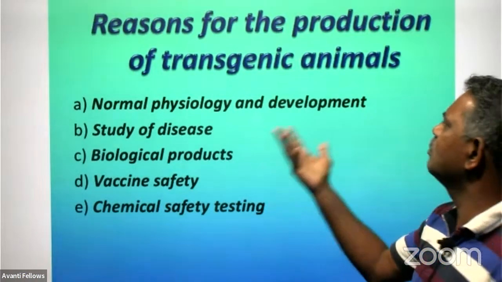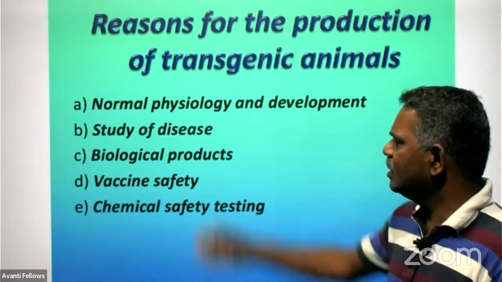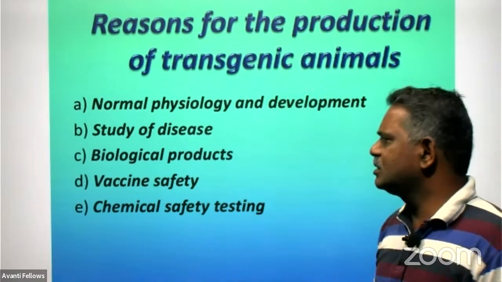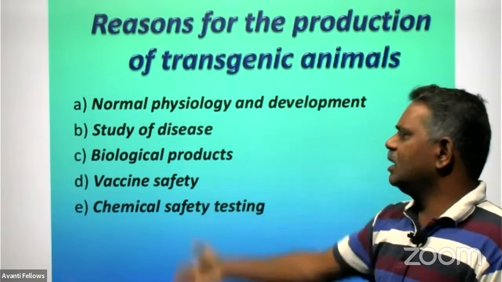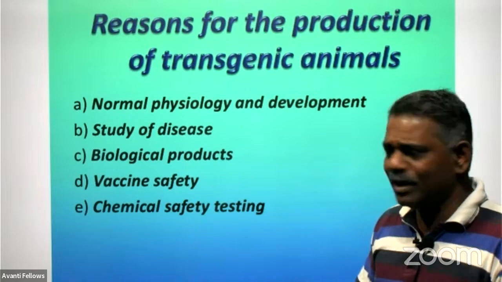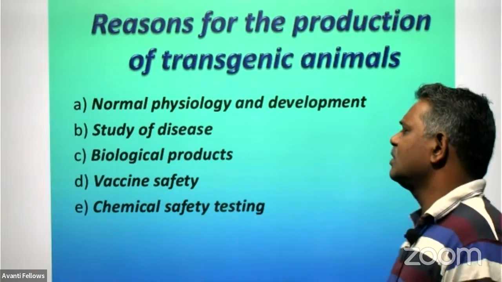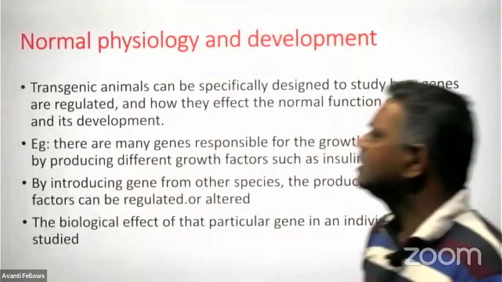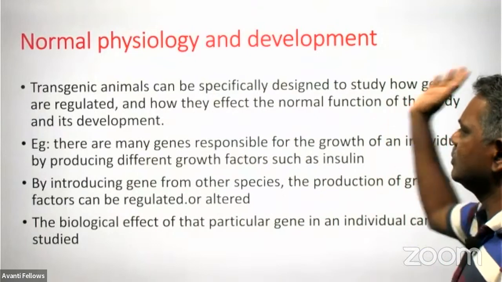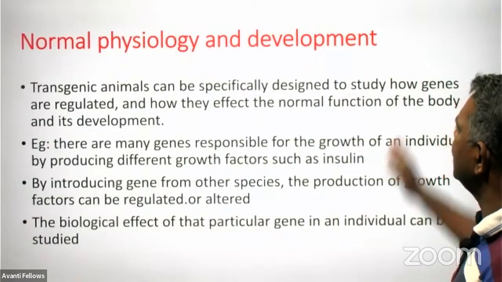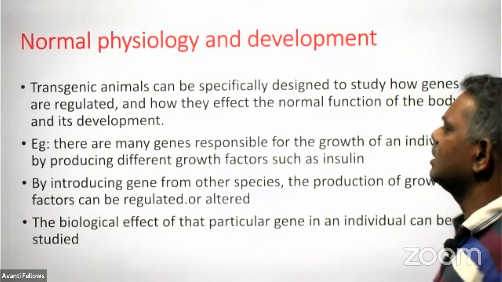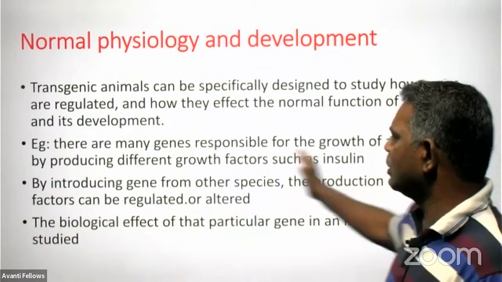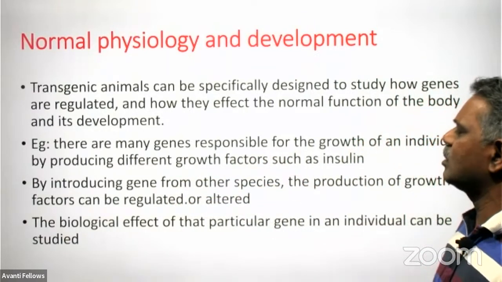Then see the reasons for the production of transgenic animals. For what purpose do we have to produce such types of animals? To study normal physiology and development, to study different kinds of diseases and their origin, to get biological products of human interest, and to test the safety of vaccines or to test the safety of some chemicals. Normal physiology of the individual can be studied by using transgenic animals. By introducing a gene from another species, the production of growth factor can also be regulated or altered.